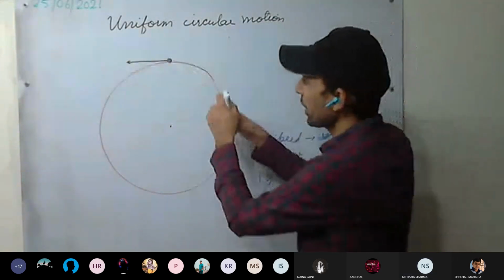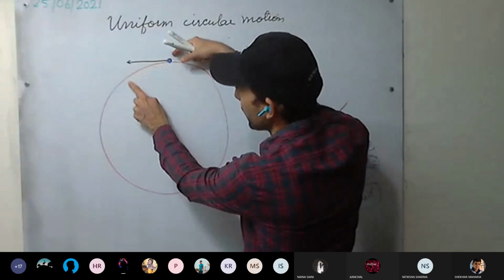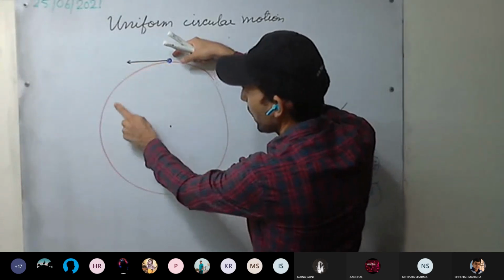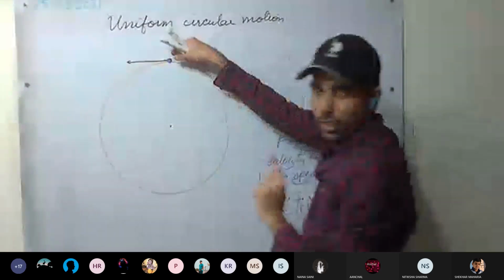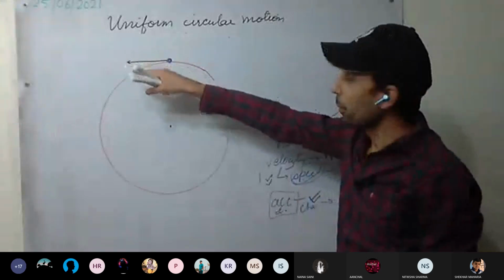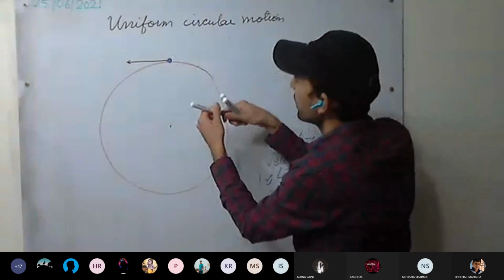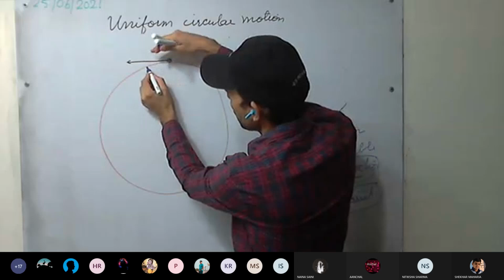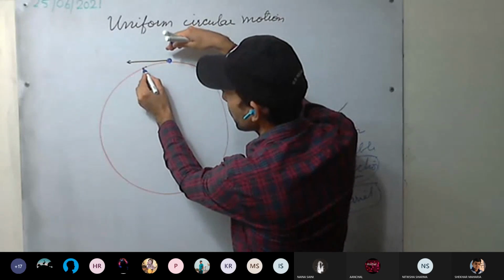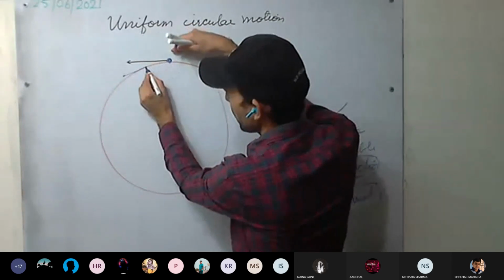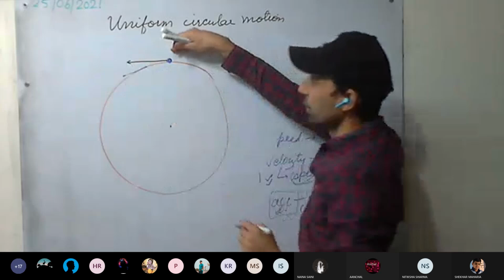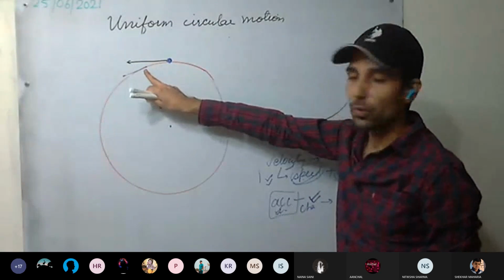But after some time, you see, it is traversing this path. It is moving in a circular path rather than moving in a straight line. The body wants to move in a straight line, but it moves inward. At this point, it moves here. So from here, it has moved here rather than moving in a straight line. So how has it moved here?